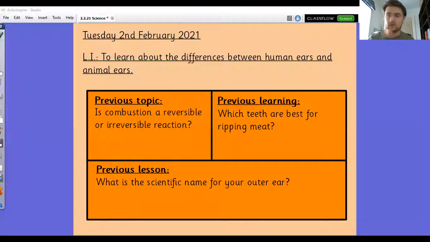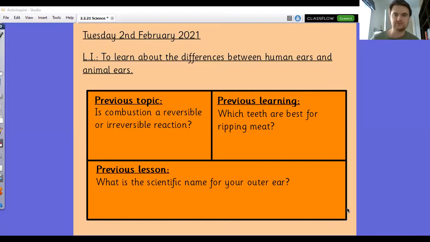Now, yesterday we had a look at how the human ear is set up and what that means, and how it means that we can hear things. And today we're going to be doing a bit of a comparison. So first of all, let's have a look at our previous knowledge questions. Again, this is down as a resource on Teams.